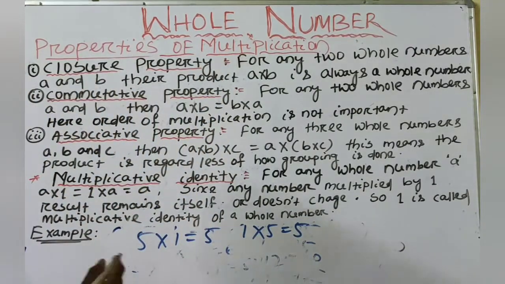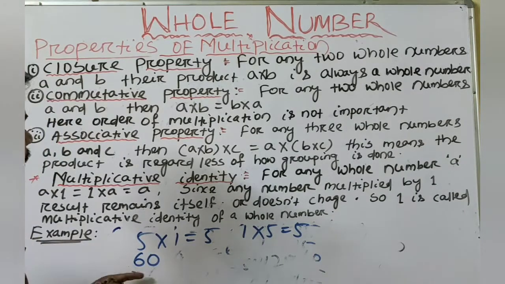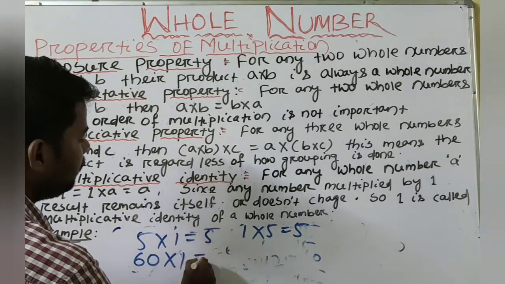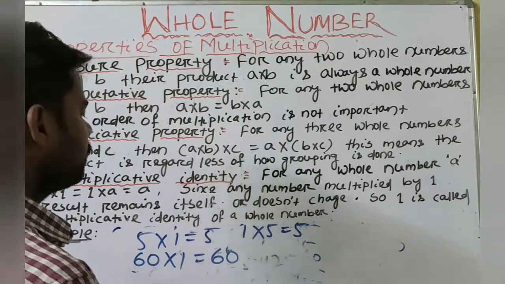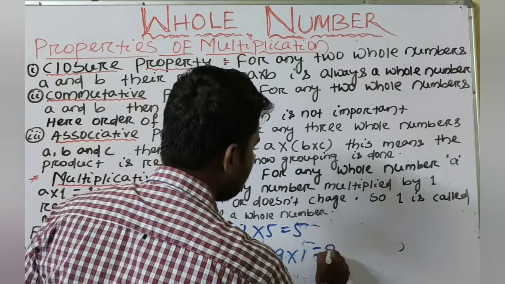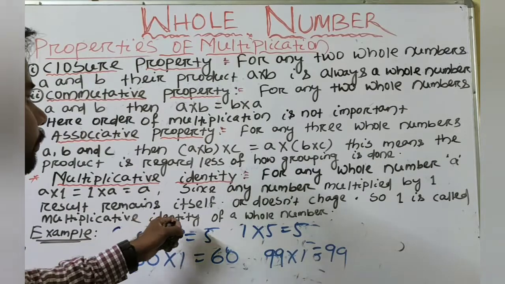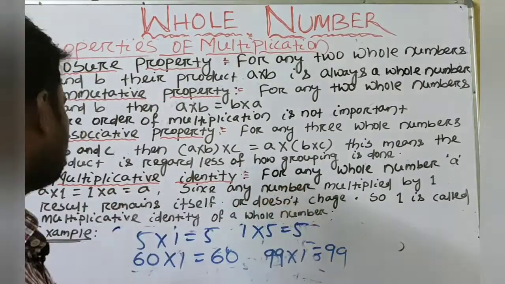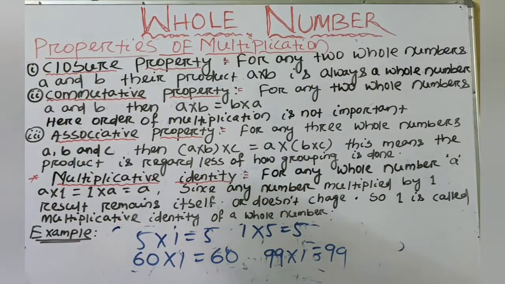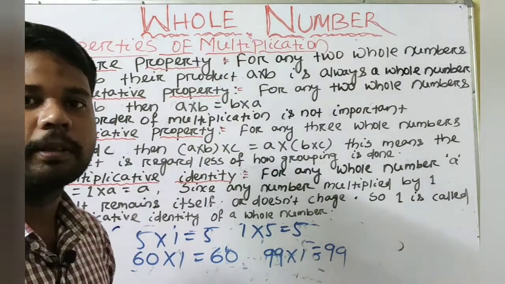So when we take another example, suppose 60, a whole number. When we multiply by 1, we will get 60. 99. When we multiply by 1, we will get 99. So when we multiply 1 with any whole number, or any whole number multiplied by 1, the result remains itself. So 1 is called the multiplicative identity of a whole number.